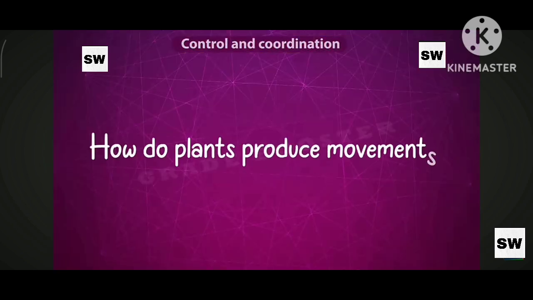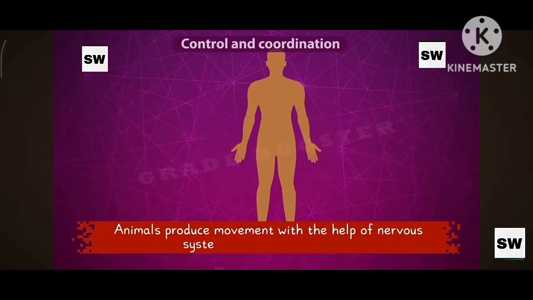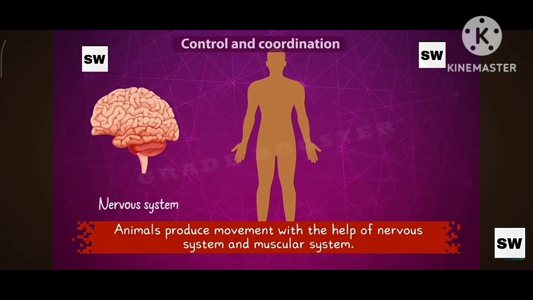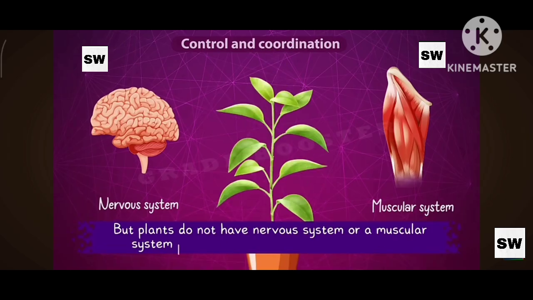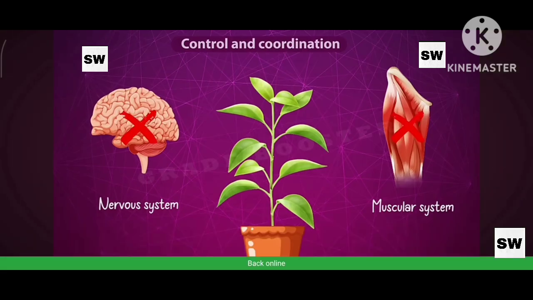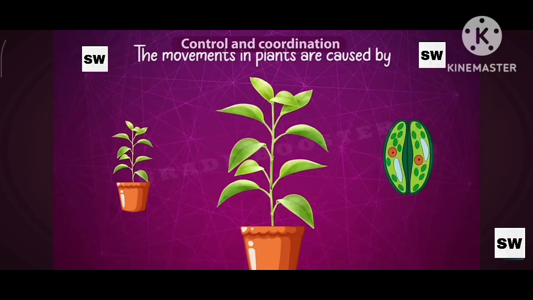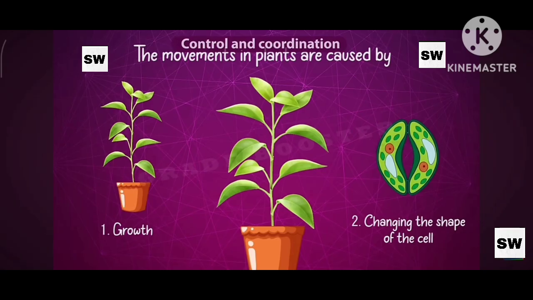Then how do plants produce movements? We know that animals produce movements with the help of the nervous system and muscular system. But plants have neither a nervous system nor a muscular system, like in animals, to produce movements. The movements in plants are caused either by growth or by changing the shape of the cell.